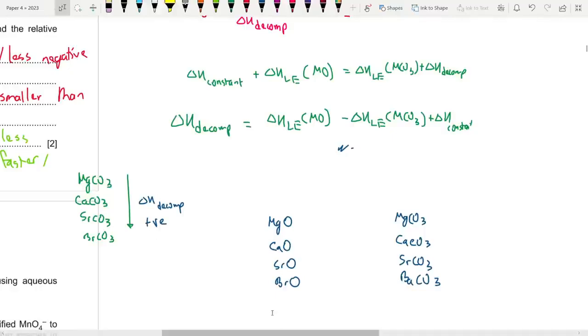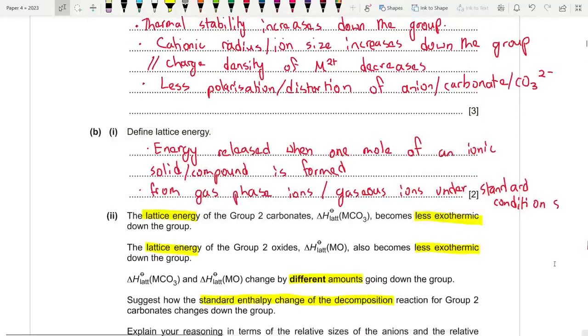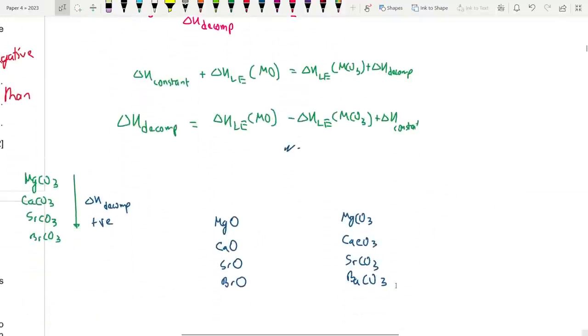Now I'm just talking about the enthalpy change, the lattice enthalpy, the energy released when 1 mole of a compound is formed from its constituent gaseous ions. Now, the stronger the bond, the higher the lattice enthalpy. So clearly, over here, the stronger the attraction between cation and anion.